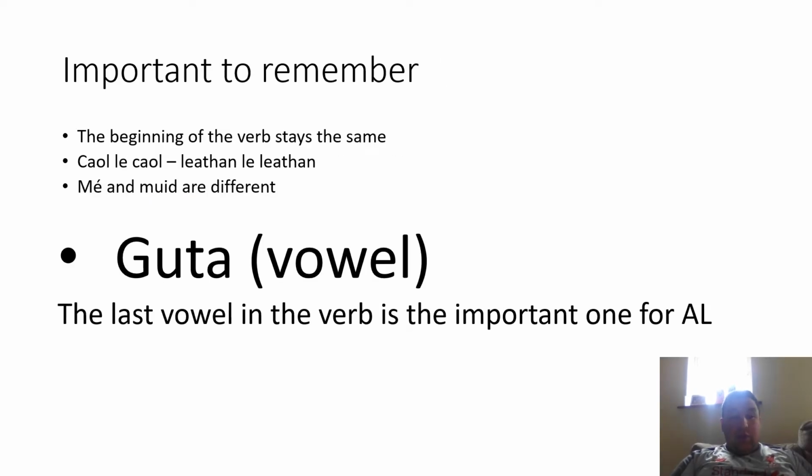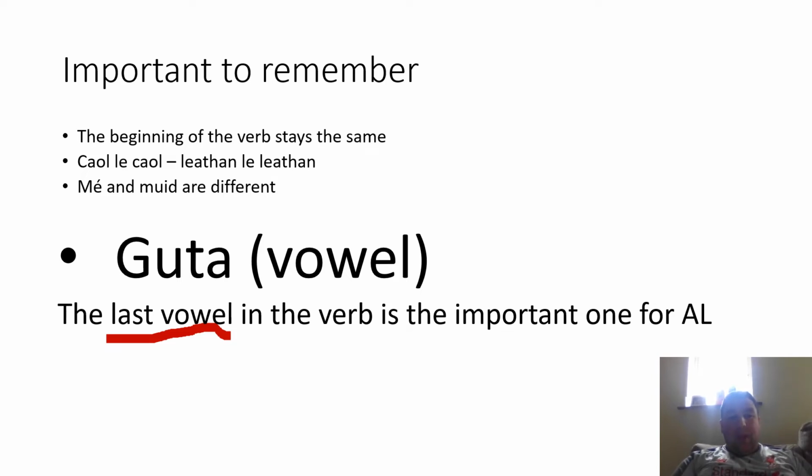Now with the Aimsir Láithreach, all that we have to worry about is... So we had three main rules last week with the Aimsir Chaite, but this week, the main thing that we have to remember is the last vowel in the verb. Okay, so if it's A, O, U, or if it's I or E. And we know our rule now: leathan le leathan, caol le caol.